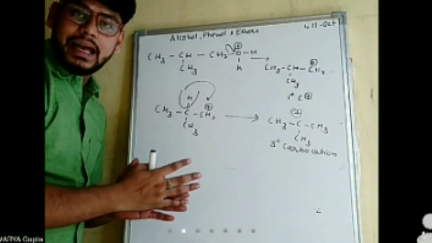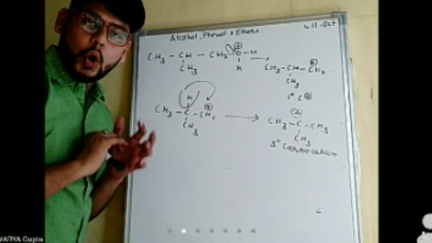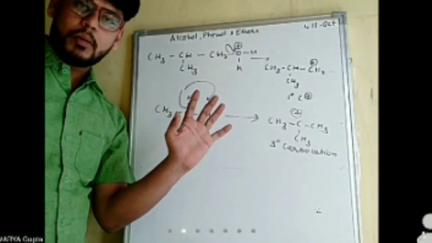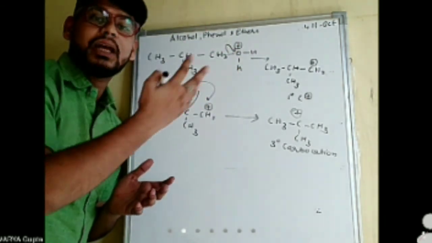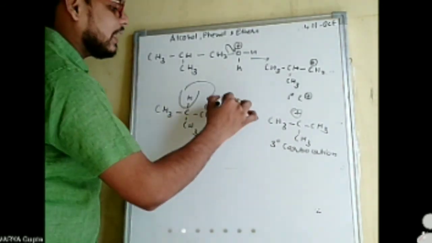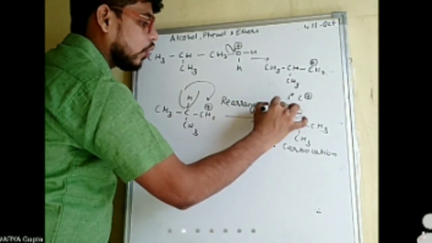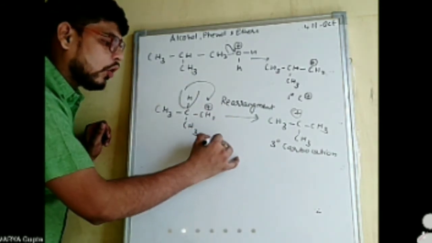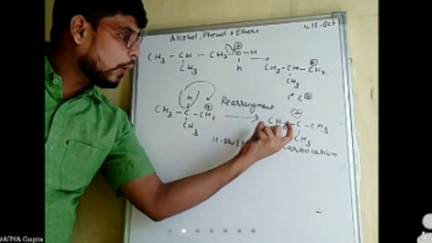So if there is any possibility of forming a more stable carbocation in the case of alcohol, although after removal of H2O there is just a primary carbocation, then it will undergo rearrangement. We can also say it undergoes hydrogen shift in order to form a more stable carbocation.